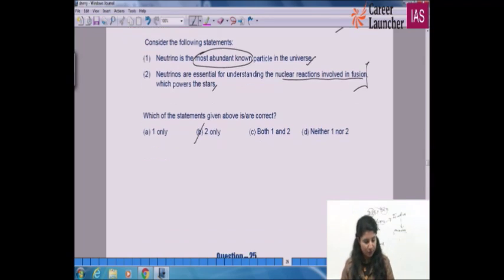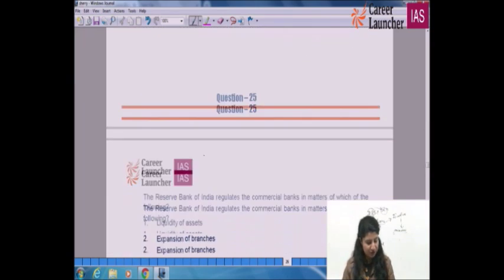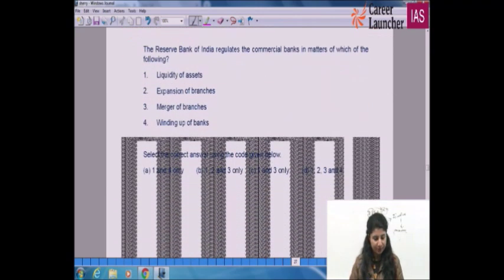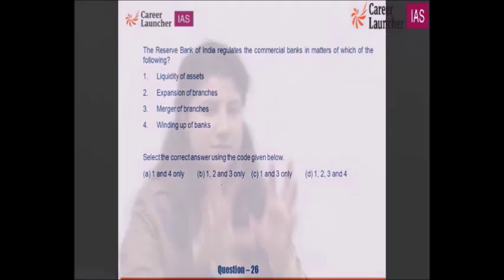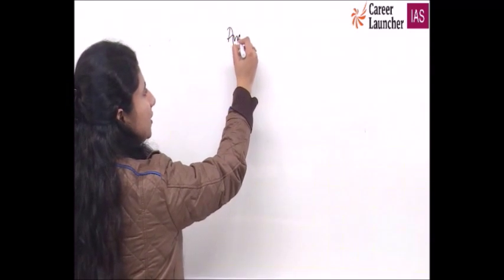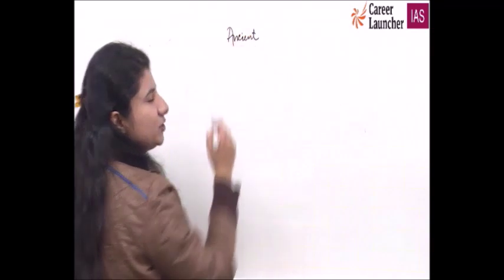Correct? I would like you to see the next question just for a while. Can you see this question? Is it clear? We have covered so many questions, a basket of questions, till we have reached question number 26.